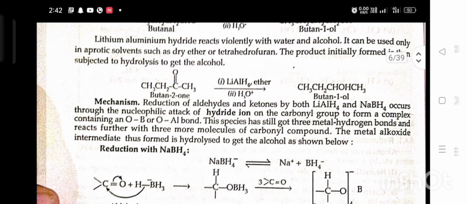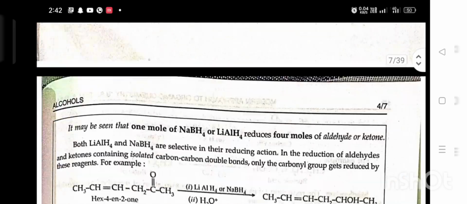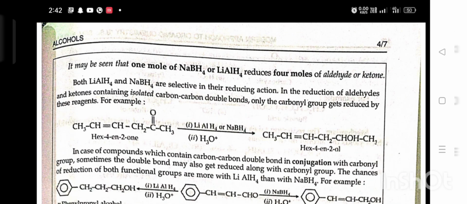Mechanism. Reaction of aldehyde and ketone with both lithium aluminium hydride and sodium borohydride occurs through the nucleophilic attack of hydride ion on the carbonyl group to form a complex containing an O-B or O-Al bond. This species still has 3 metal-hydrogen bonds and reacts further with 3 more molecules of carbonyl compound. The metal alkoxide intermediate thus formed is hydrolyzed to get alcohol as shown below. It may be seen that one molecule of NaBH4 or LiAlH4 reduces 4 molecules of aldehyde or ketone.